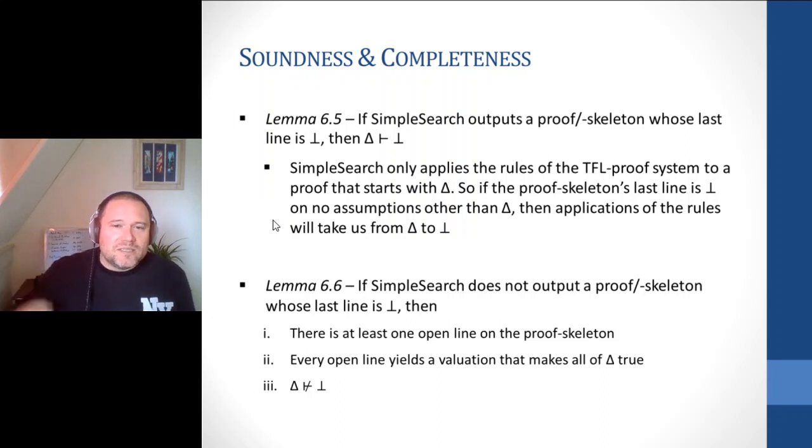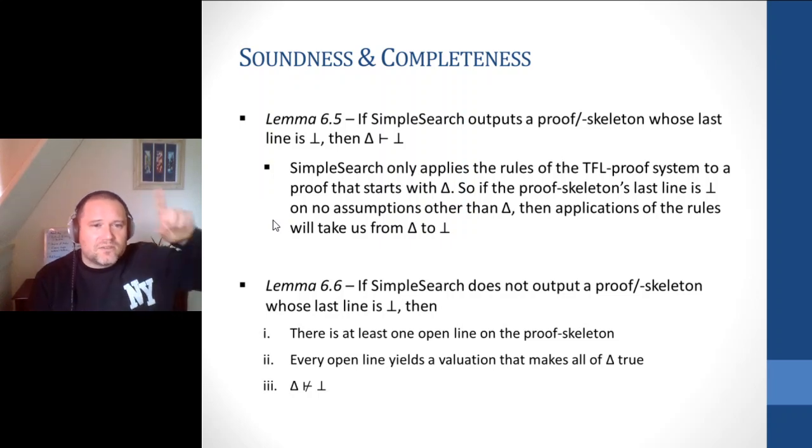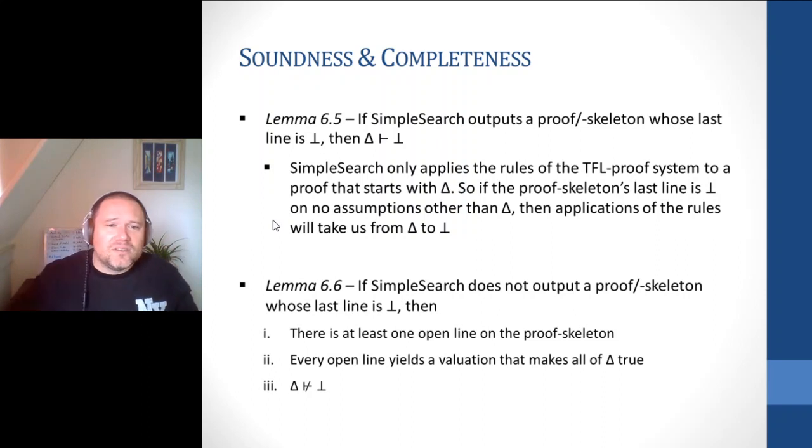The flip to it, 6.6, is that if it doesn't output a proof skeleton whose last line's a contradiction, then there's at least one open line in the skeleton. Every open line yields a valuation that makes our initial sentences true, and our initial sentences aren't jointly contrary. Now this one we can just derive directly from the definition. This one we can just simply read backwards. And this is simply by definition, because the way the simple search algorithm works, the only way you're going to get an open line is if there was no way for it to complete it. So that's kind of neat.